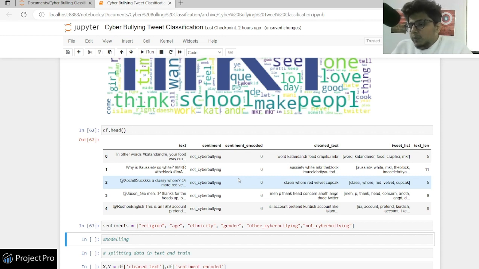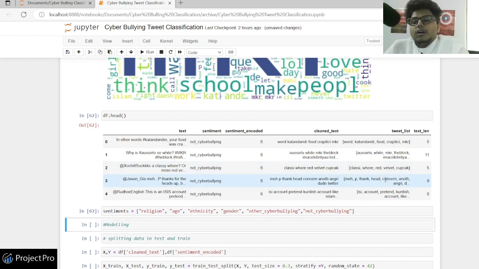So in the tweet list you won't find any general word. These words are something where a combination of them can help you identify that this tweet has this word, it's related to a particular ethnicity, or this tweet is related to a particular religion, and then it will be easier for us to classify that tweet into cyberbullying or not.